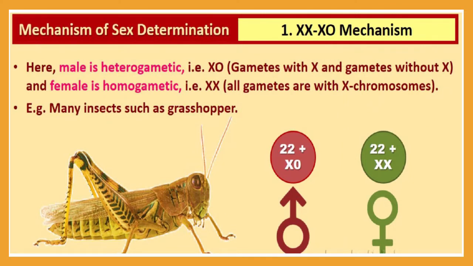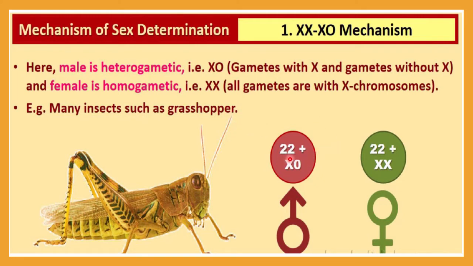First of all, let me start with the XX-X0 mechanism. Here, the male is heterogametic, that means X0: gametes with X and gametes without X. One gamete will have X and one gamete will be without the X, so it has 0. The female is homogametic, that means XX, so all gametes have an X chromosome. Many insects, such as the grasshopper, show this kind of sex mechanism.